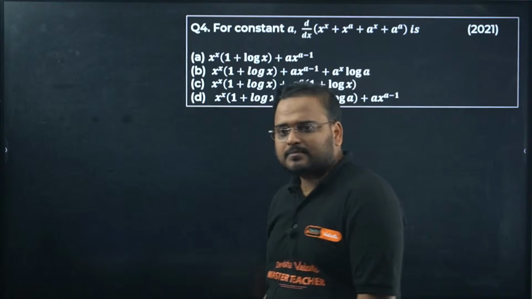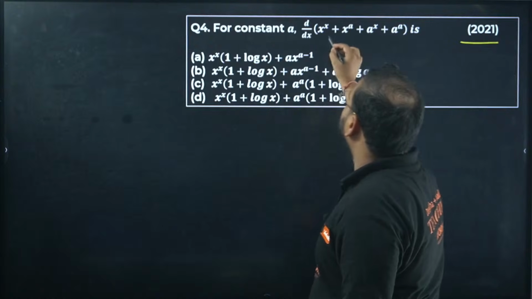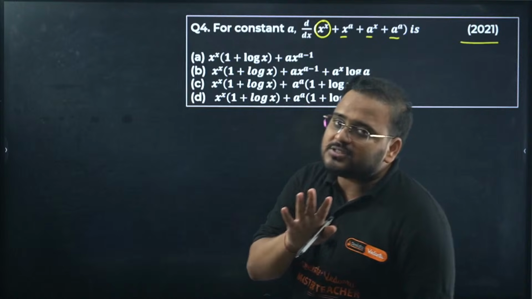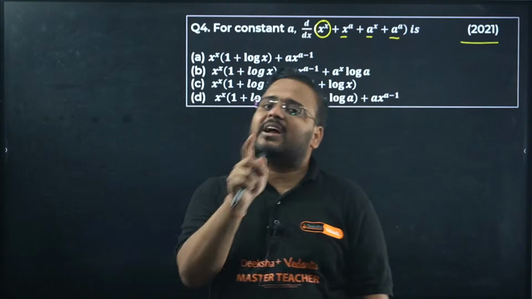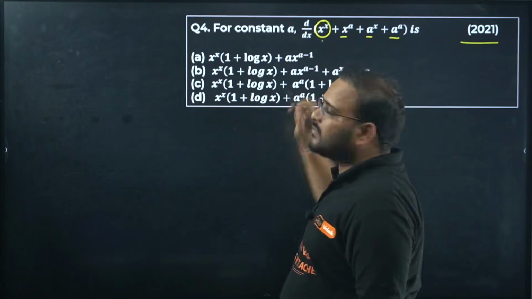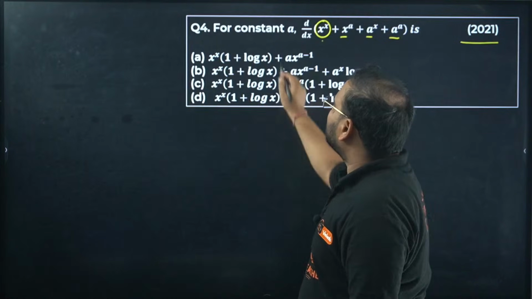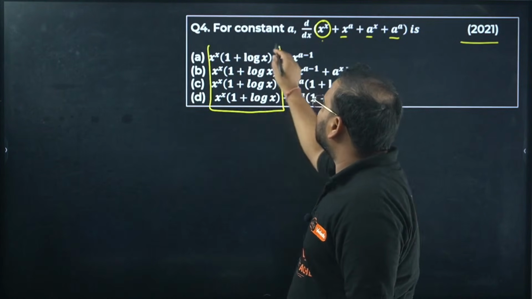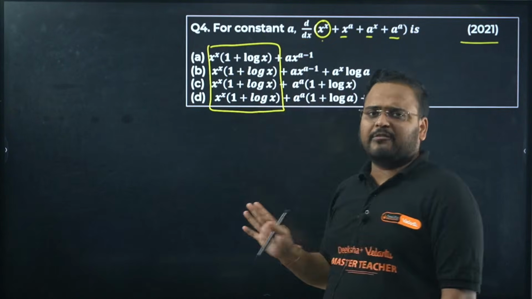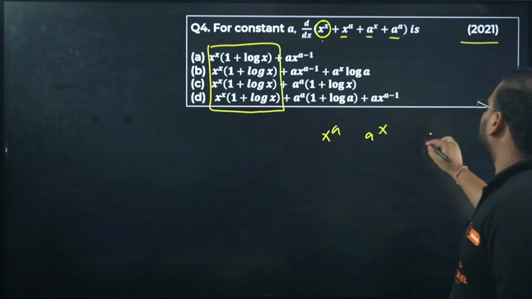So KCET, yes, these are KCET PYQs. You can see this is one of the latest questions from here. So check here. You have to differentiate all these individually because there are 4 different functions. So over derivative and integration, we can distribute amongst each of the functions, right? Differentiate this one. Now don't worry about this one because that is a logarithmic differentiation. It will take time to solve it. Check here. But good thing is that every single option has the same answer. It means clearly first one derivative is common and we don't have to worry about that. Check the others. x power a, a power x and a power a.